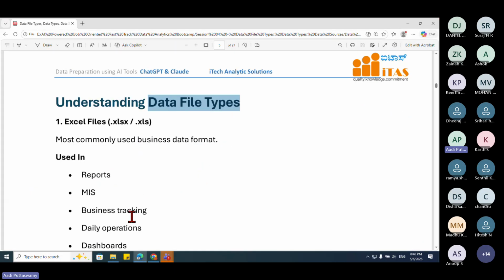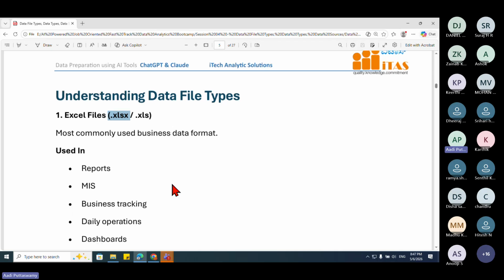Commonly, there are a few things which I'll be discussing. Say Excel files, which we call .xlsx or .xls. Now this .xls is very rare, or you'll not see this at all. This .xls is the 2003 version, a very old version. There are some files which you still get in .xls. If at all you get one, you can still convert that into .xlsx, which is the latest version.